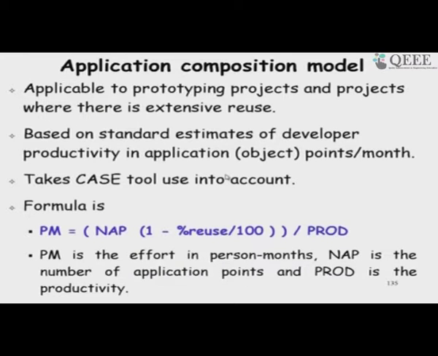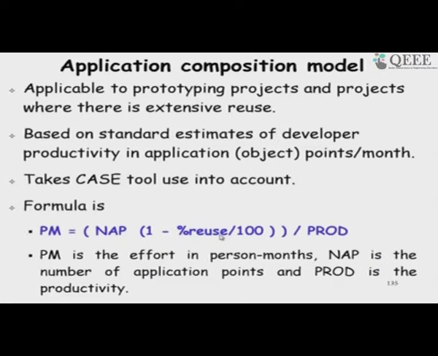So, here we just consider the number of application points. So, typically used at the very beginning of the development, not even requirements have been specified, and we compute the number of application points, which is basically the number of screens, number of modules that exist, and the number of internal entities or data structures that are being accessed. And then how much of the code we are using?